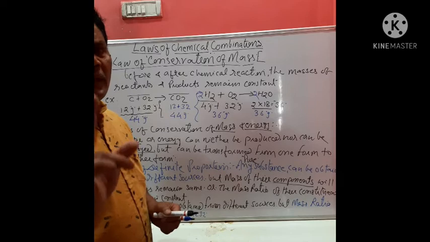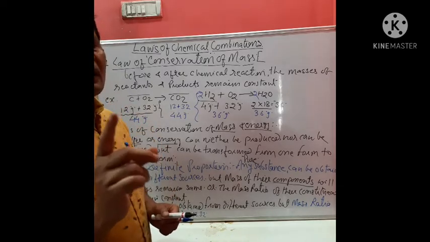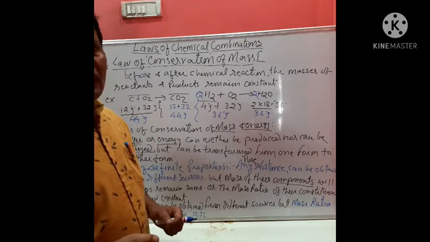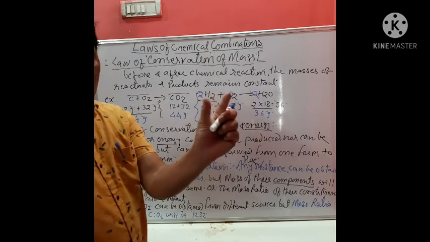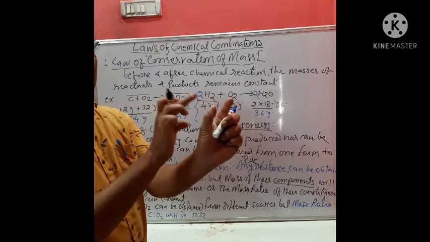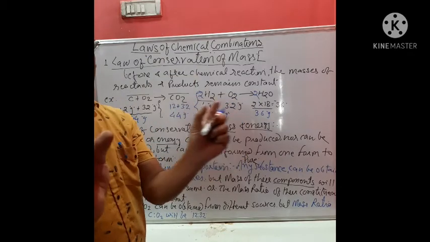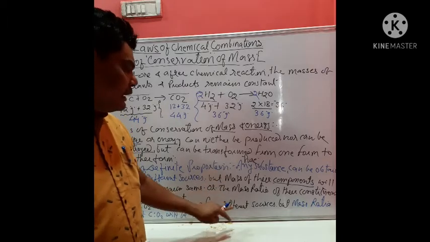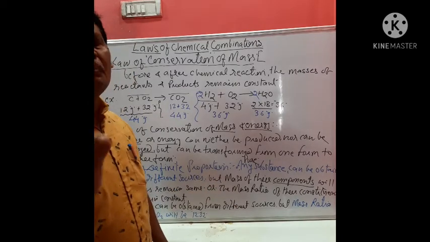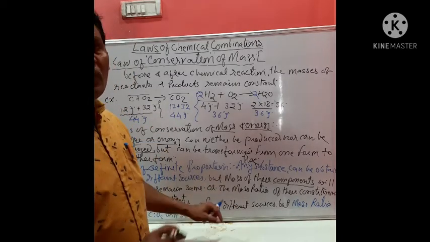So now carbon has two isotopes, carbon 12 and carbon 14. In the case of pure CO2, one CO2 molecule carries carbon of the 12 isotope and another carries carbon of the 14 isotope. In this case, the law would not hold good.